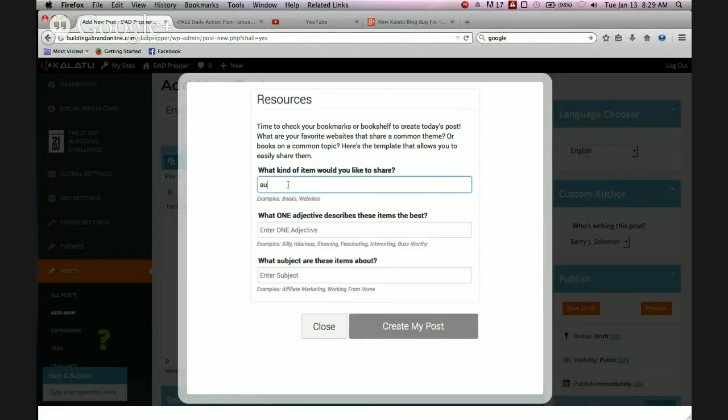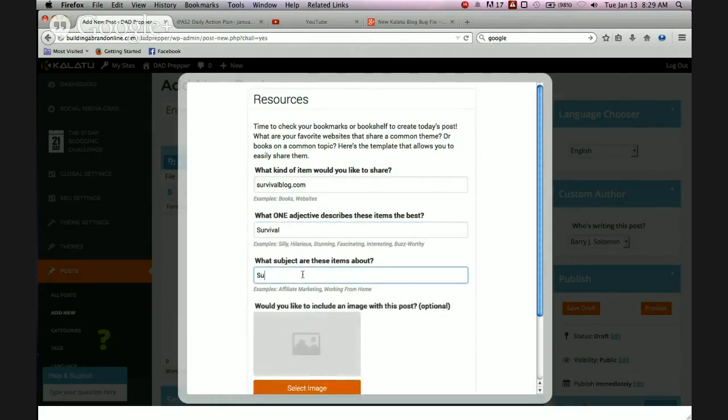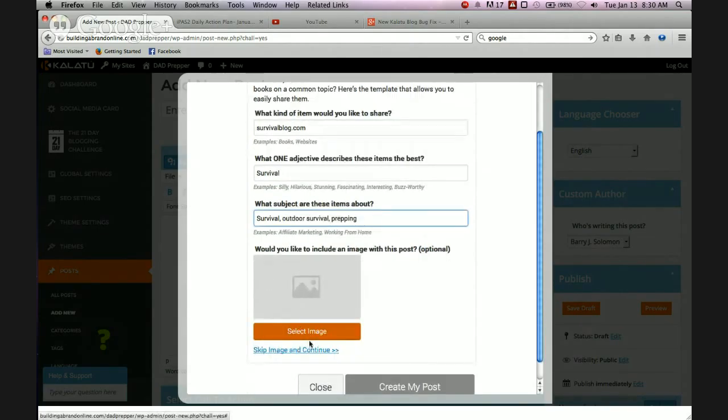Survival blog. So you want to share that. So survival. Adjective that describes it. What subject are these items about? Survival, outdoor, prepping. Let's say that's your topic, and you can throw an image on there.